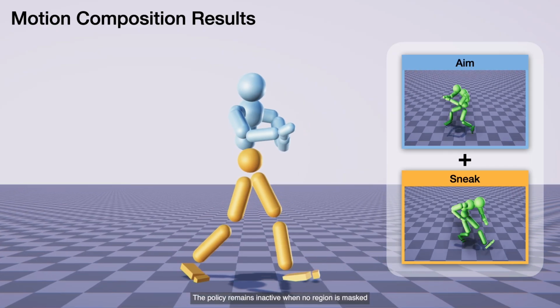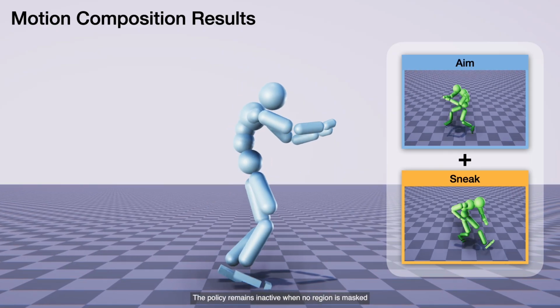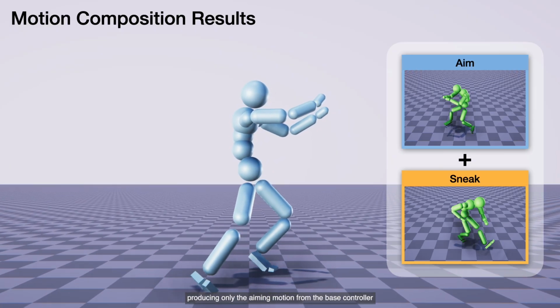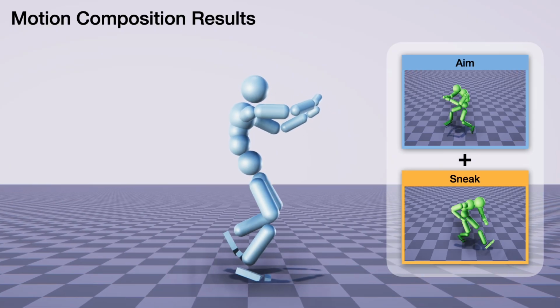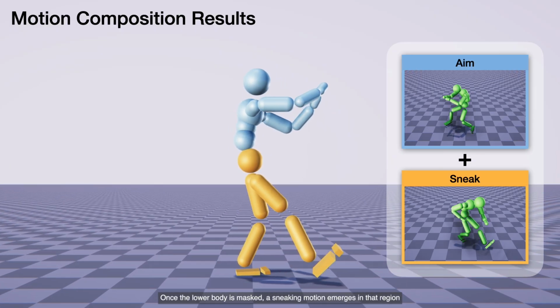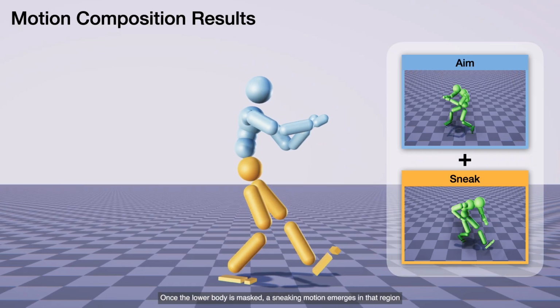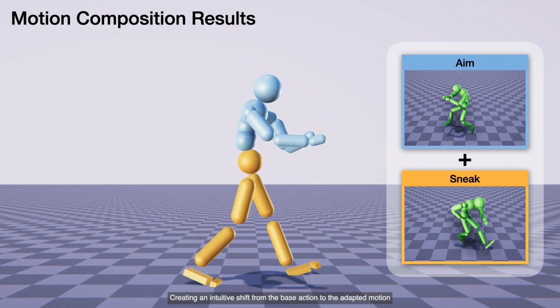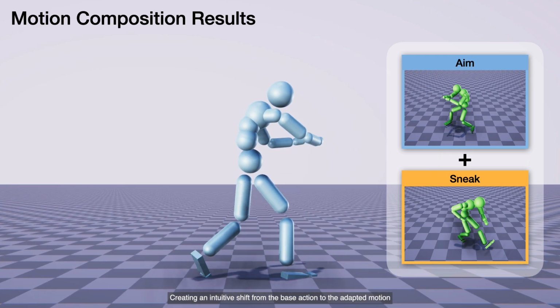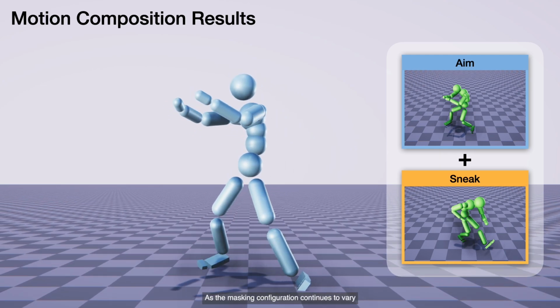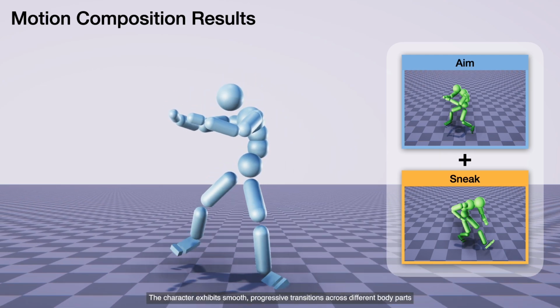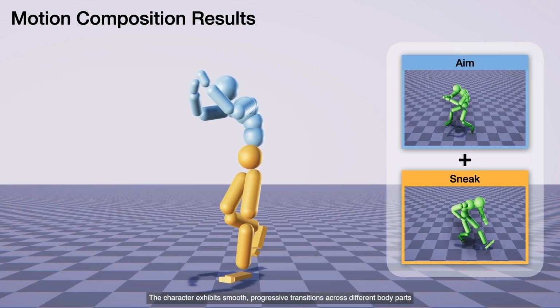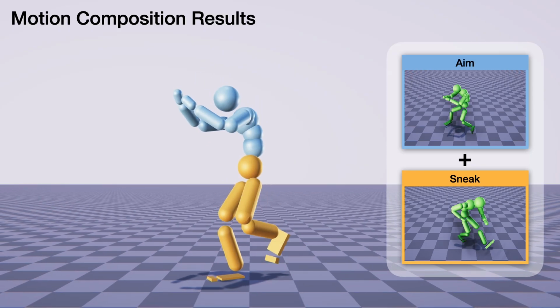The policy remains inactive when no region is masked, producing only the aiming motion from the base controller. Once the lower body is masked, a sneaking motion emerges in that region, creating an intuitive shift from the base action to the adapted motion. As the masking configuration continues to vary, the character exhibits smooth, progressive transitions across different body parts.